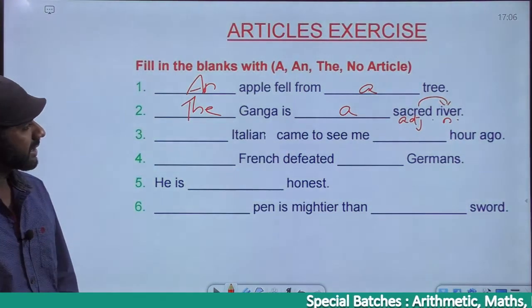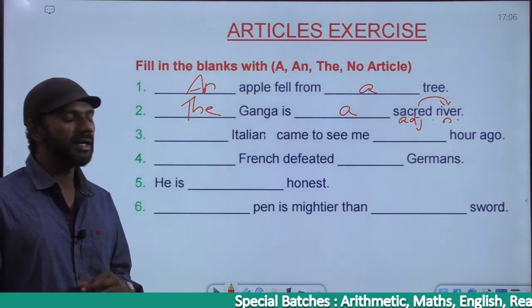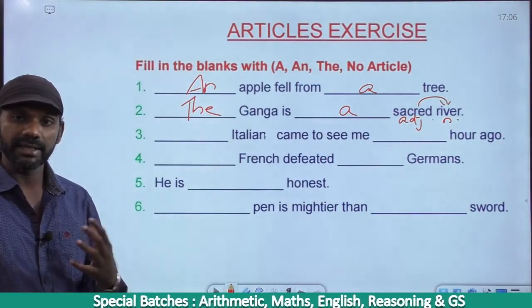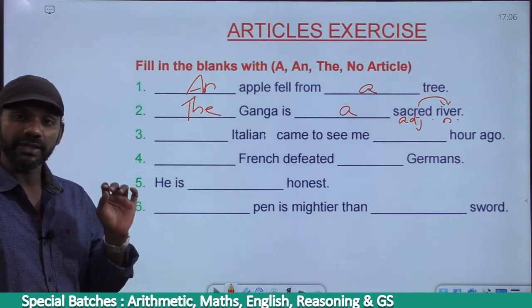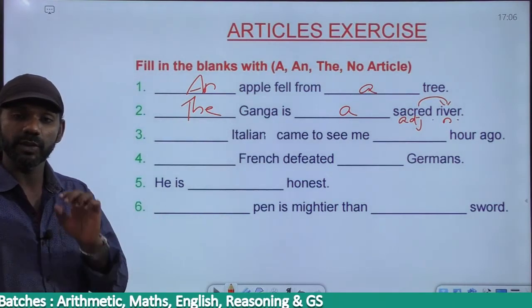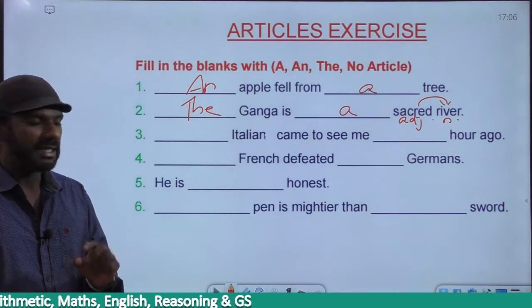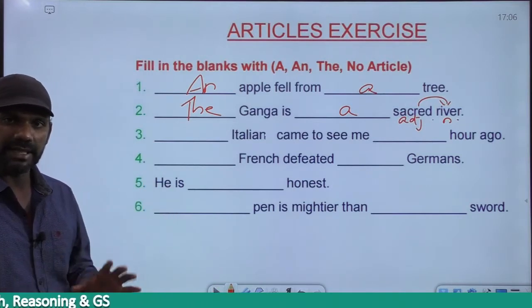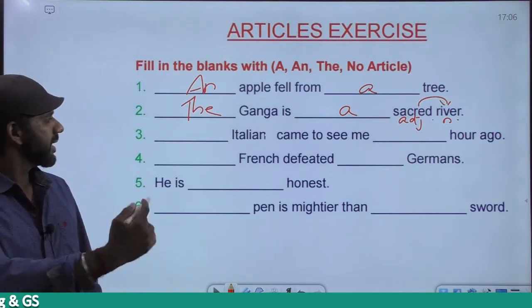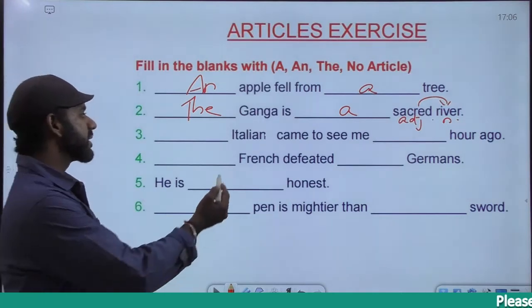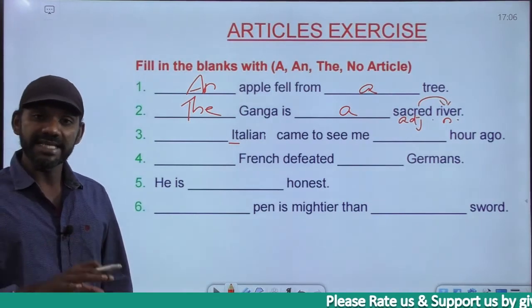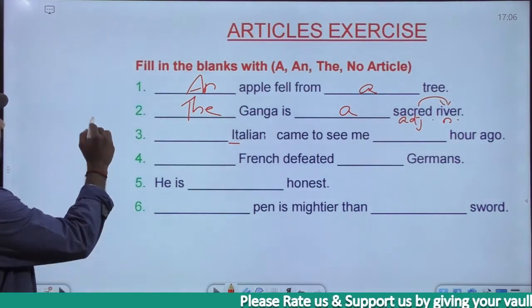Dash Italian came to see me dash hour ago. We are not referring to any specific Italian here. Many Italians can come to see me. If the name of the Italian is mentioned, that means we are referring to a very specific Italian. The name of the Italian is not mentioned, so we are not referring to a specific Italian, so it cannot be the. Italian, I is a vowel letter, forget about it. This word is pronounced as Italian, the first sound is E.